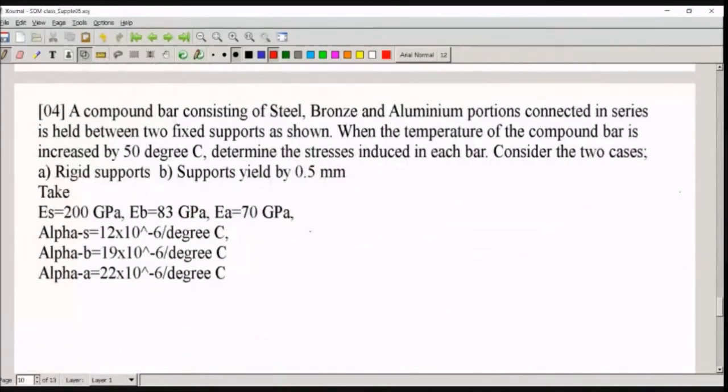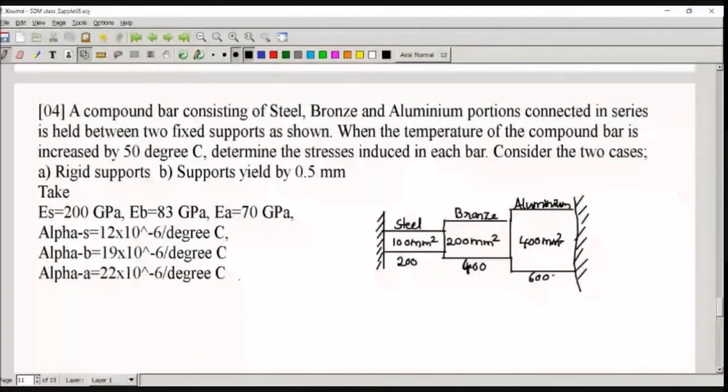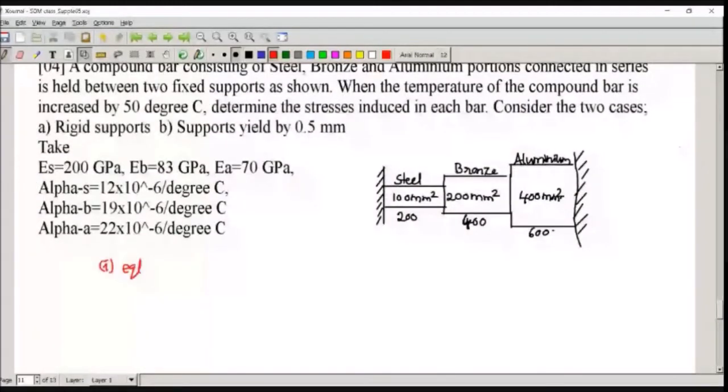Next one. Here the sketch is given actually. It's a compound bar consisting of steel, bronze and aluminum portions connected in series. Now here it is series arrangement. The equilibrium equation is Ps is equal to Pb is equal to Pa. All the three members will impose the same amount of force on each other.